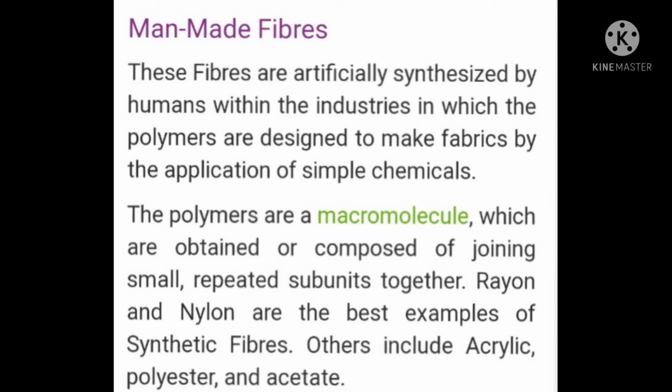So polymers are macromolecules which are composed by joining small repeated subunits together. Small units of the chemicals are joined together, and then a thread-like structure, the synthetic fiber, is prepared. We can take the example of beads. How beads are arranged one by one, attached, and a necklace is formed, right? You can see the image in your textbook page number 32 also.